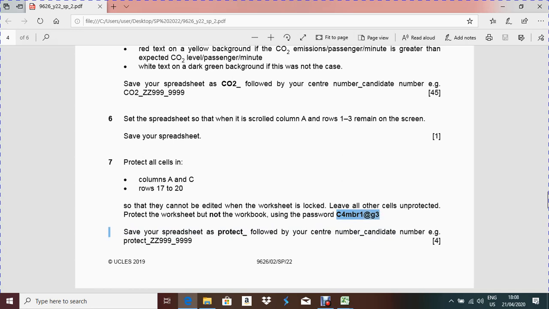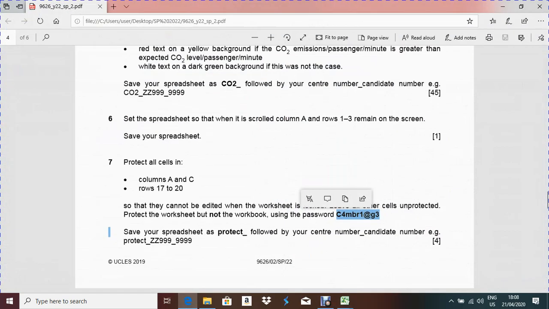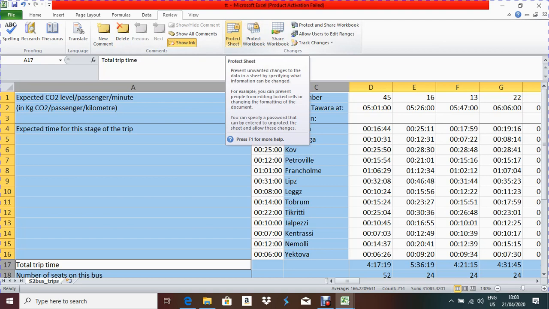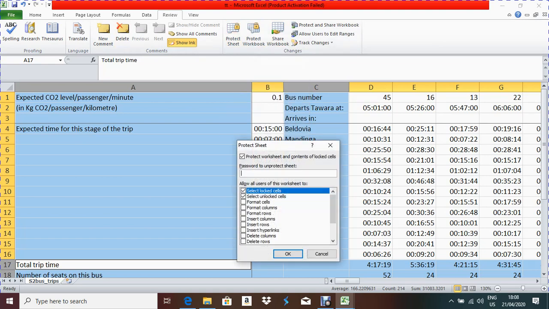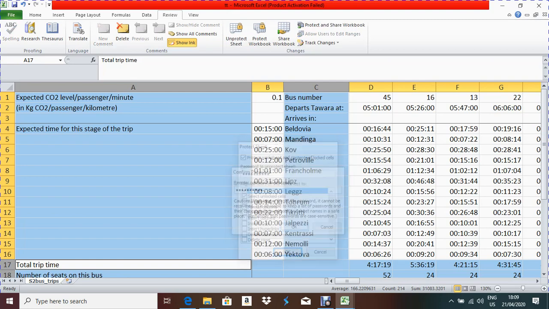Now we have to give the password so it should not be edited. So how to give that? We go to Review, and in the question paper they mention protect the worksheet, not the workbook. So in the Review menu I click Protect Sheet, not Protect Workbook. Then the computer will ask for the password. You type the password given in the question paper, then press OK. For verification they will ask for your password again, then press OK. Now it is protected. Done.